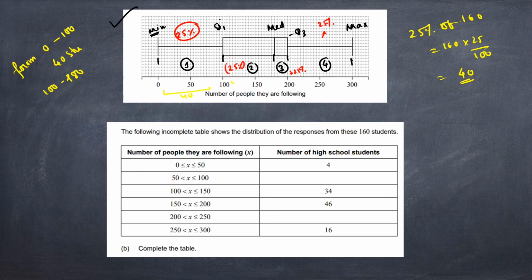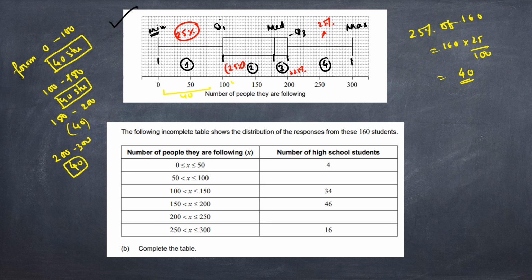So from 100 to 180 we have 40 students. From 180 to 200 we have 40 students, and from 200 to 300 we have again 40 students. So in this way 40 students we can divide in each part.